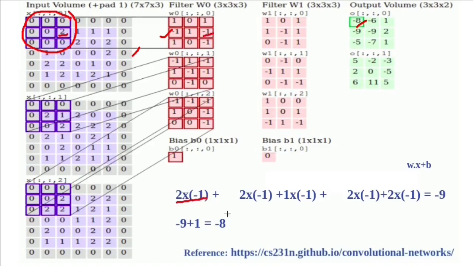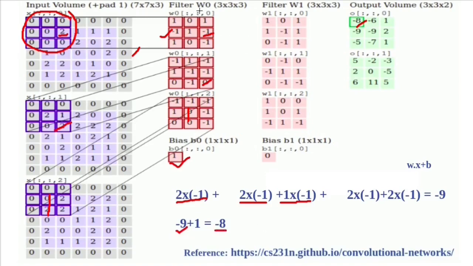So 2 times minus 1, plus 1 times minus 1, since the other values are 0. For the third channel, we have 3 non-zero values, but this 2 becomes 0 again because of zeros. So 2 times minus 1 plus 2 times minus 1. So the result is minus 9. Then add the bias value, here it is 1, to the result negative 9. The final value is minus 8.